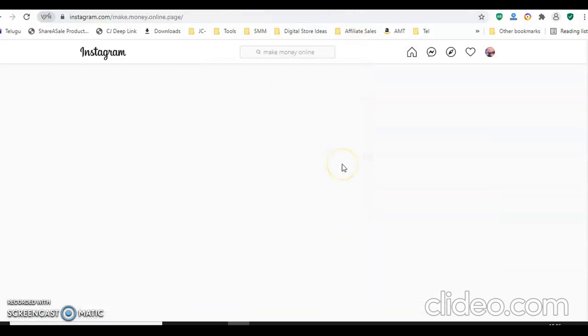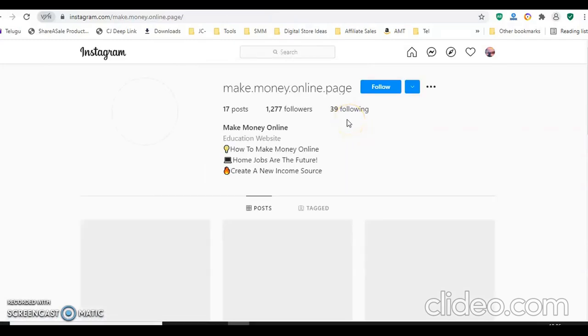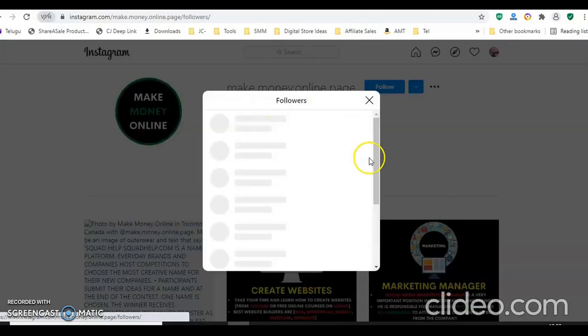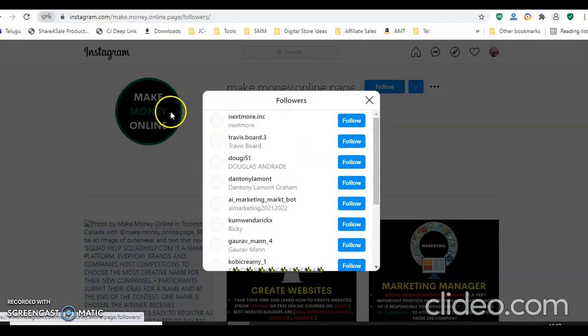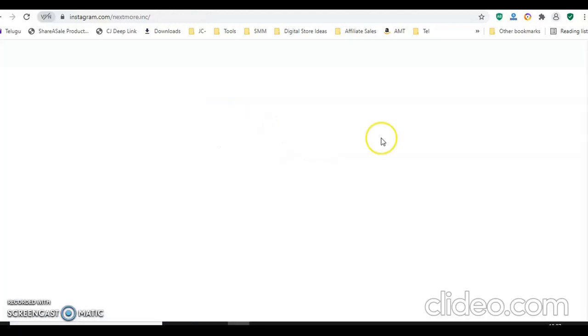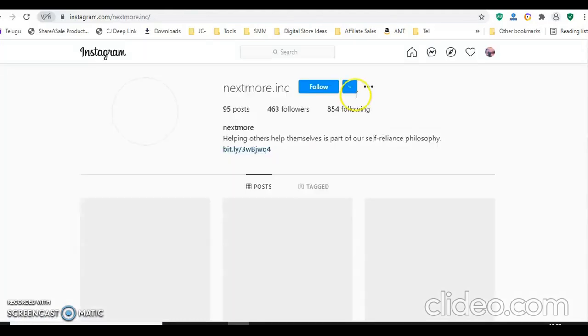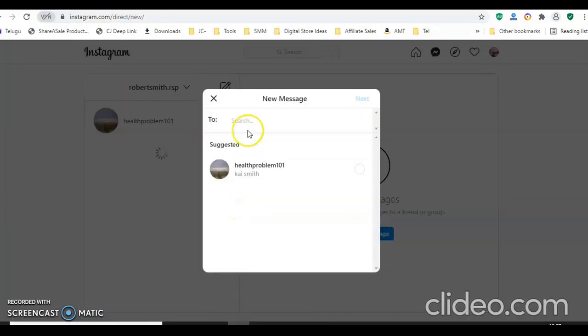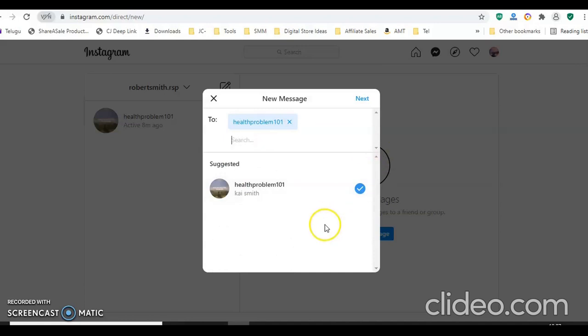So after selecting a group, here you can find how many people are there. For example, here some 1200 followers are there for this particular group. So what you need to do is select one, and you need to message. You can send a message. For this person I'm going to send a message. For example,